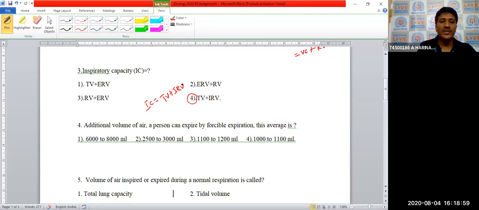Next, fourth question. The additional volume of air a person can expire by forcible expiration, the average is 1000 to 1100 ml. Additional volume of air a person can expire by forcible expiration, the average is 1000 to 1100 ml.